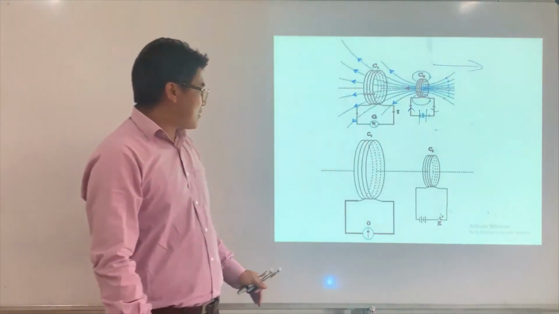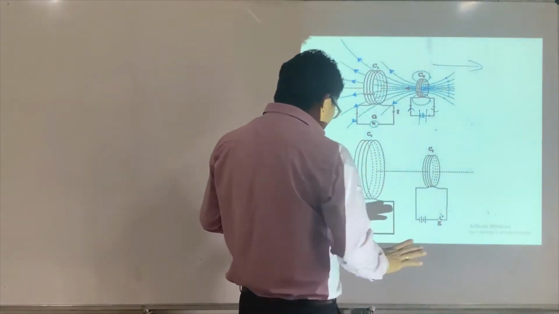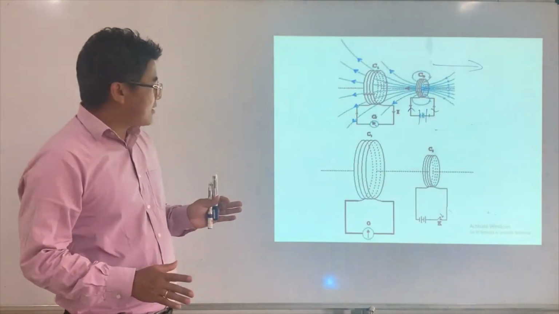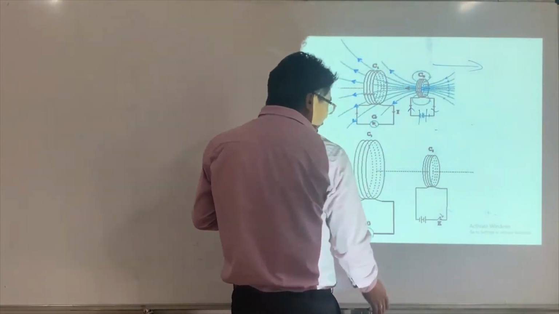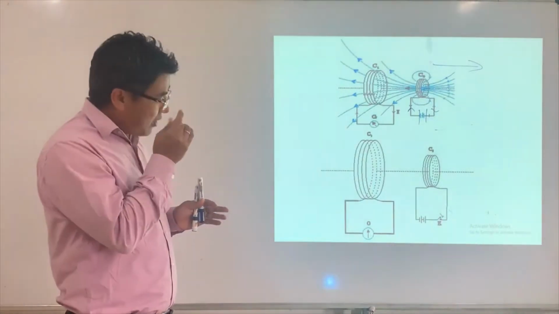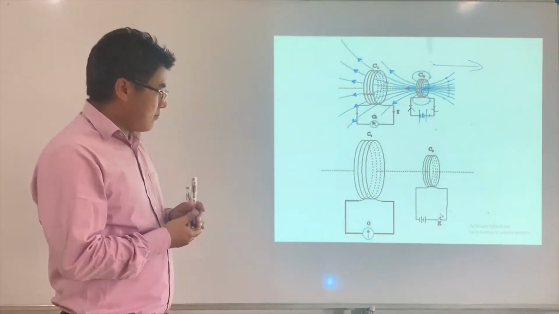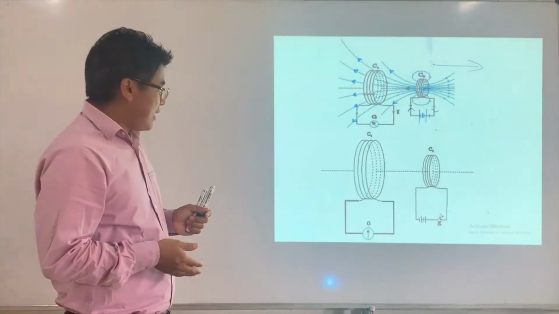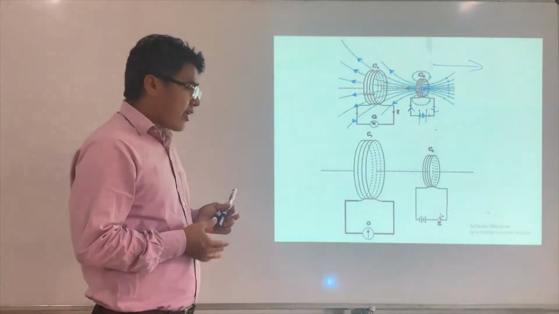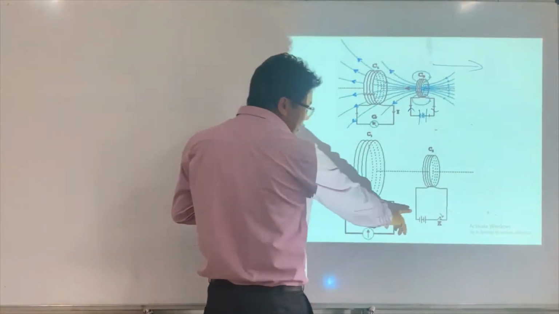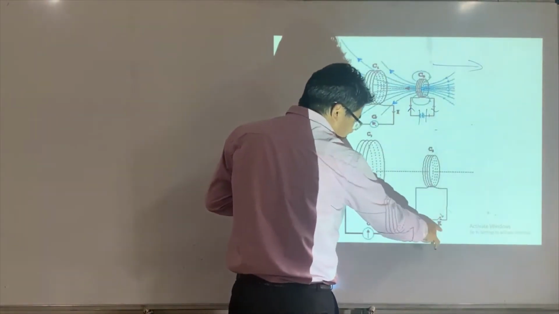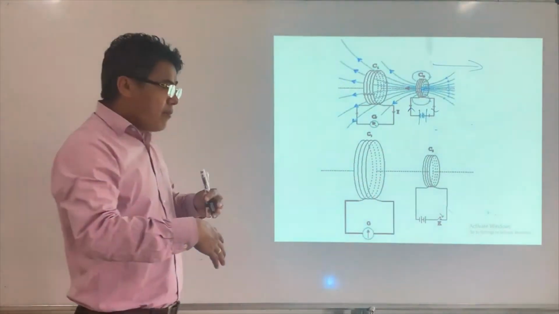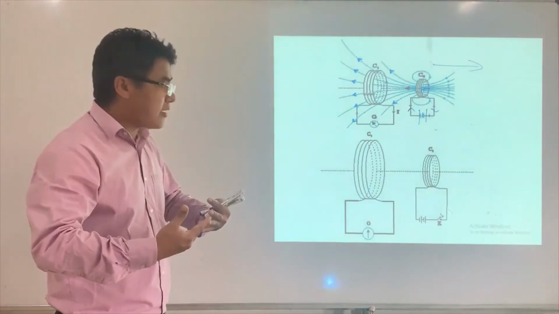The third experiment is that I have two coils, with one coil having a battery or cell connected, and in the other coil we have a galvanometer. So instead of moving, I just switch on, or close the circuit, and immediately there will be a magnetic field, right?